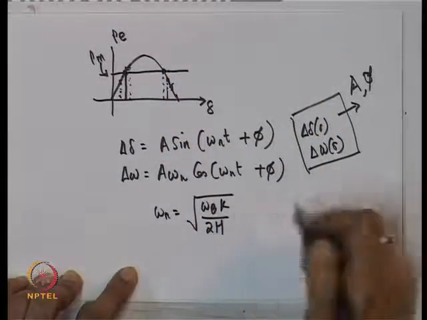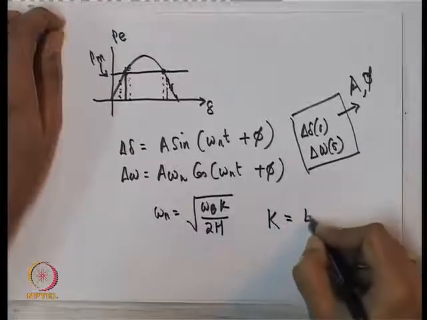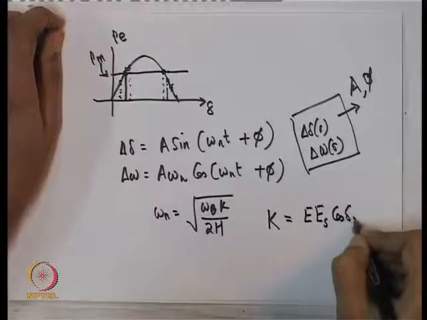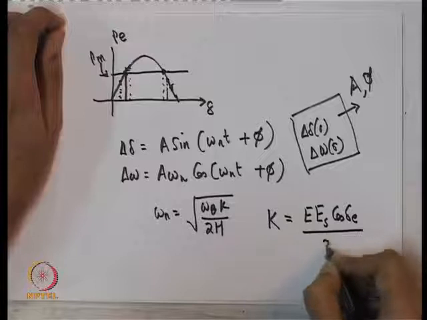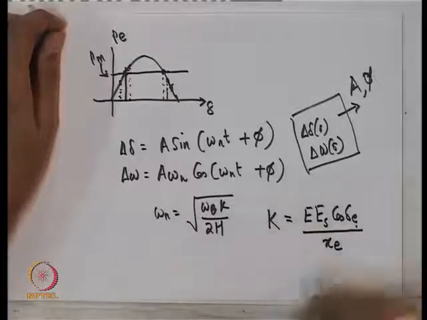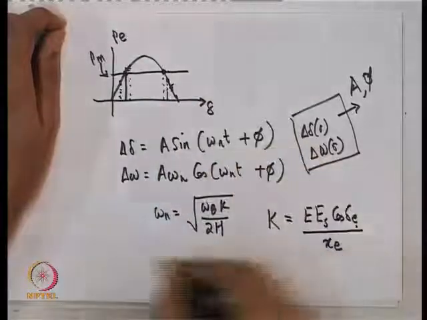Remember that this k, if you recall our derivation, this k is nothing but E S cos delta equilibrium upon Xc. This delta here is dependent on the equilibrium point. In fact, this particular equilibrium point is greater than 90. So, this k is negative.